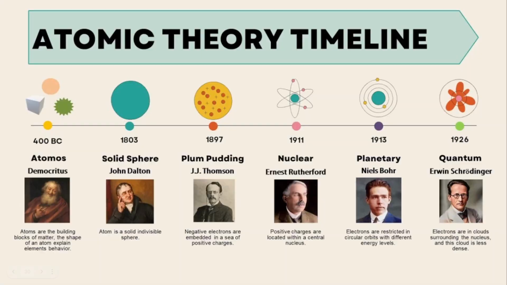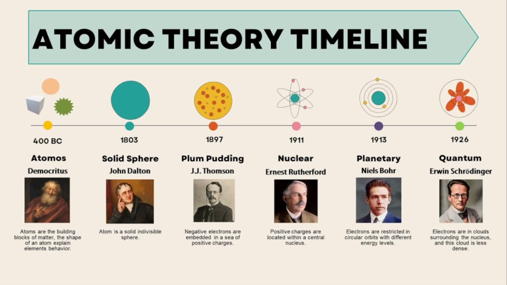The historical timeline is right here. The atomos idea came from Democritus, which is a long time ago. And then the solid sphere came from John Dalton. That's the first atomic theory of modern days. He thought it was just a round circle. And then J.J. Thomson bent the light in the cathode ray tube and discovered there are electrons. And then the whole sphere is positively charged. So he didn't know about protons at that time.